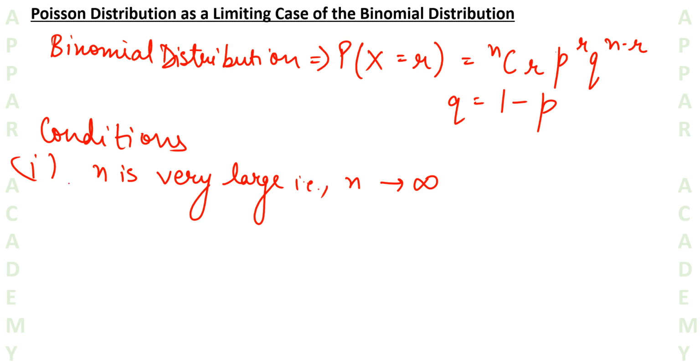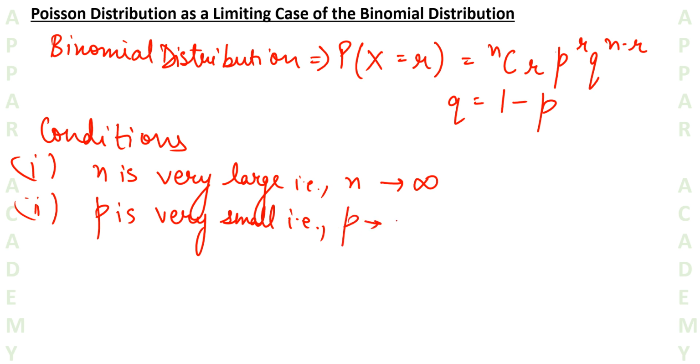Second condition is that p is very small, as in the probability of success is very low, so p tends to 0. And third, np is equal to lambda, where lambda is a constant.